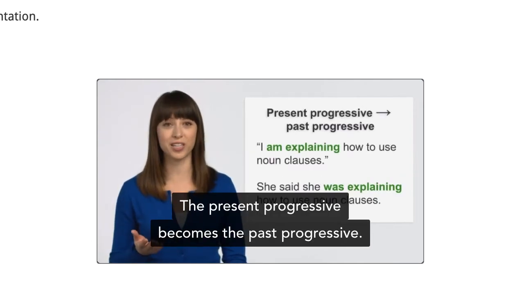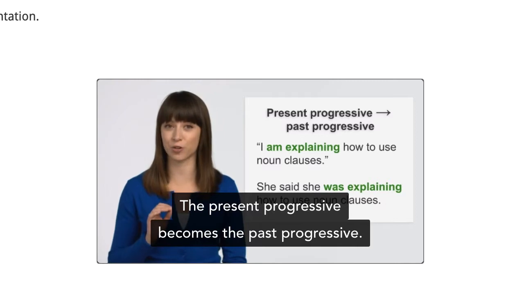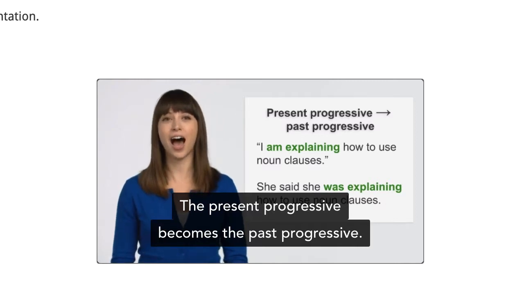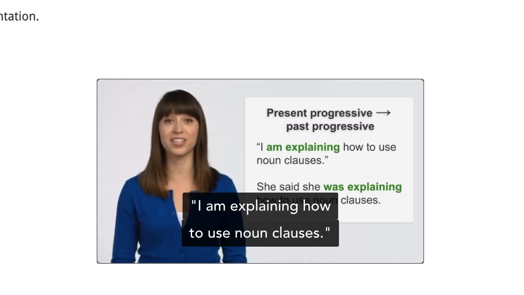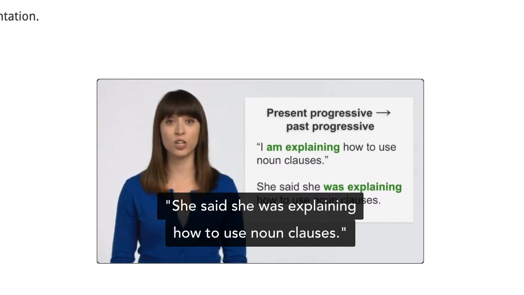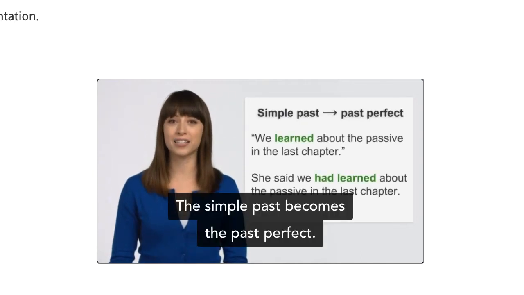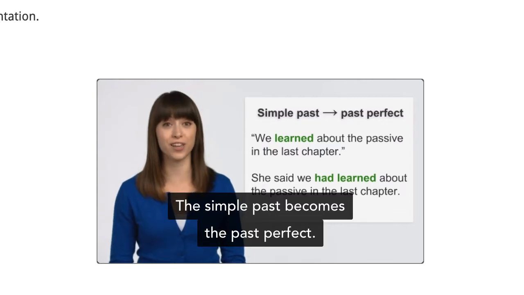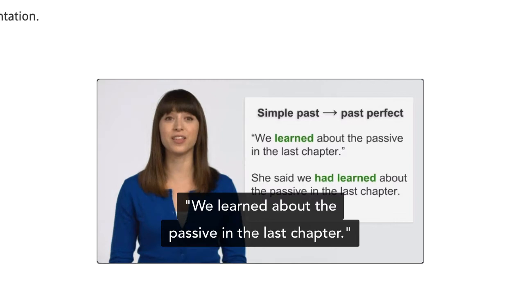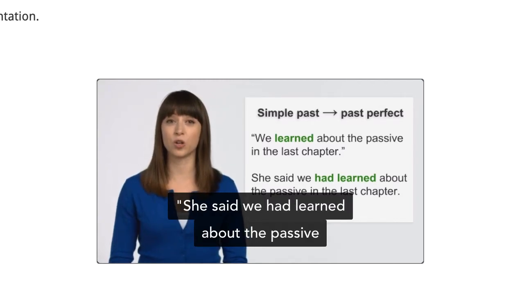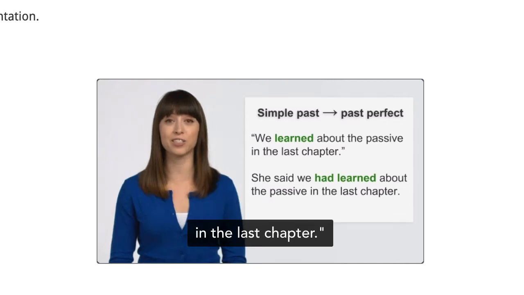The present progressive becomes the past progressive. "I am explaining how to use noun clauses." She said she was explaining how to use noun clauses. The simple past becomes the past perfect. "We learned about the passive in the last chapter." She said we had learned about the passive in the last chapter.